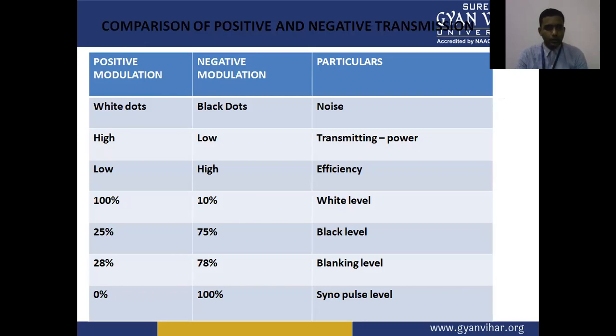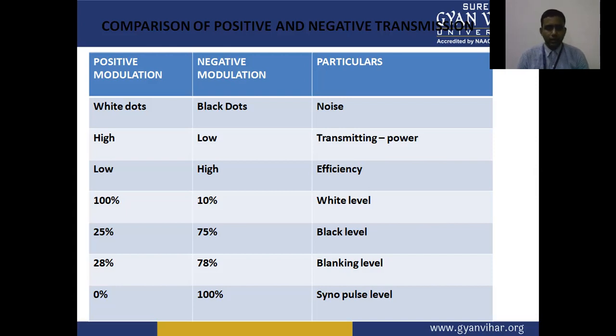In positive modulation, the transmitting power is high, and in the case of negative modulation, the transmitting power is low. Efficiency: positive modulation has a low efficiency, and negative modulation has a high efficiency. In positive modulation, we have a 100% white level, and in the case of negative modulation, we have a 10% white level.